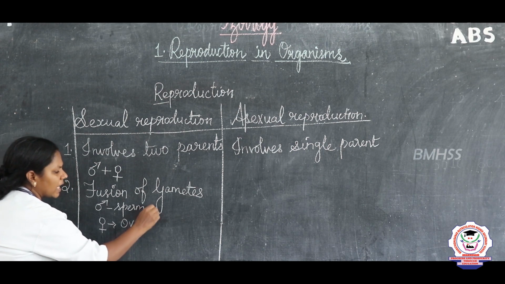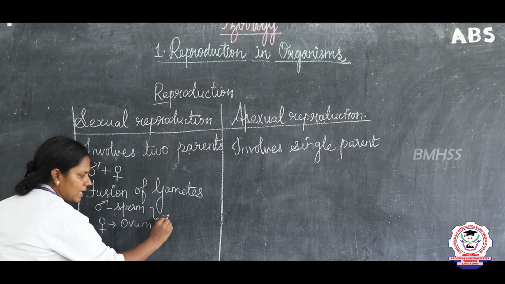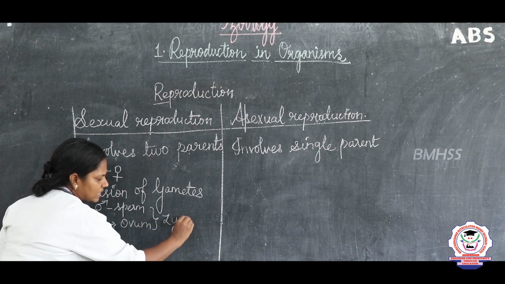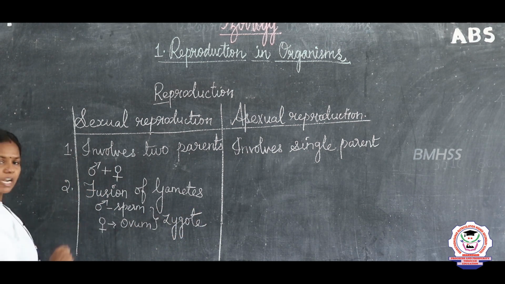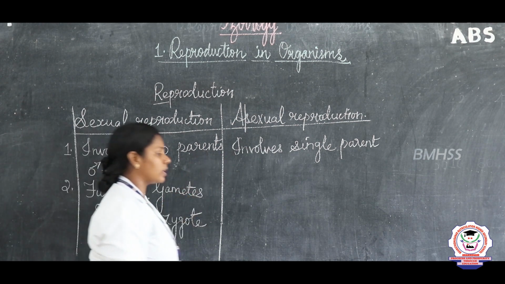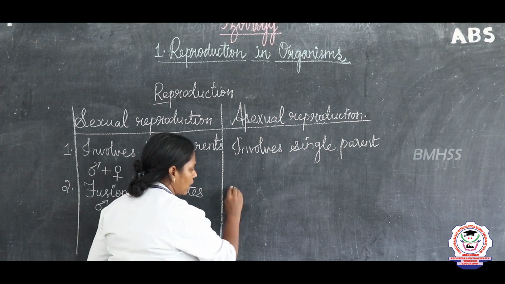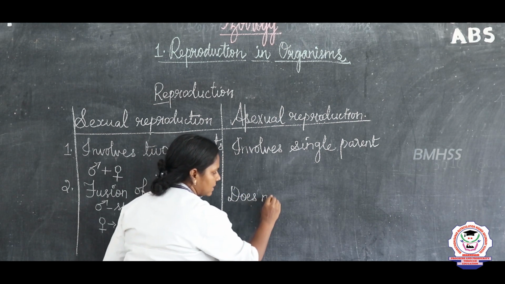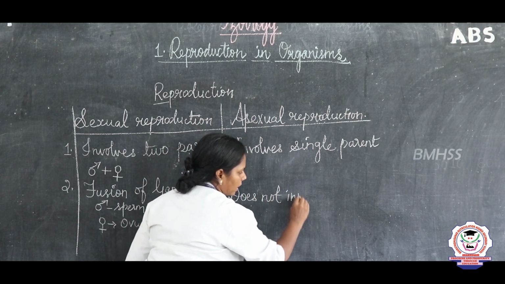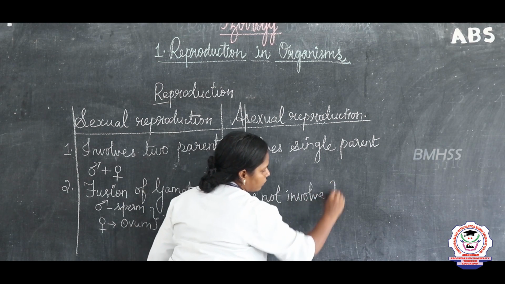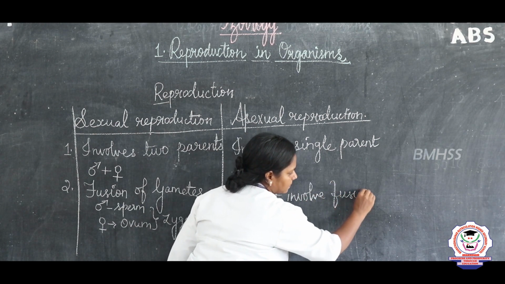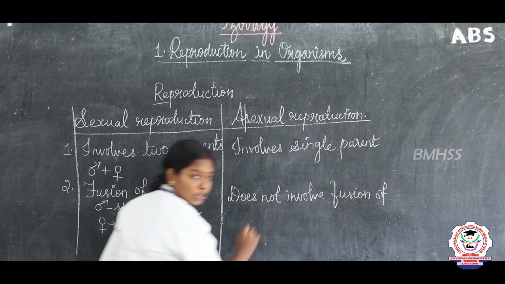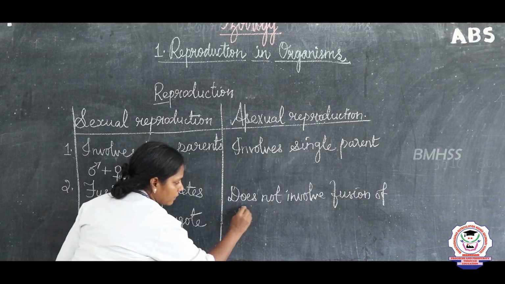Okay, so these both fuse together to form a zygote. Okay, so this is the fusion of gametes. But asexual reproduction does not involve fusion of gametes.